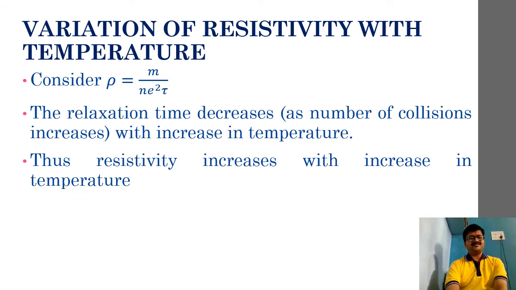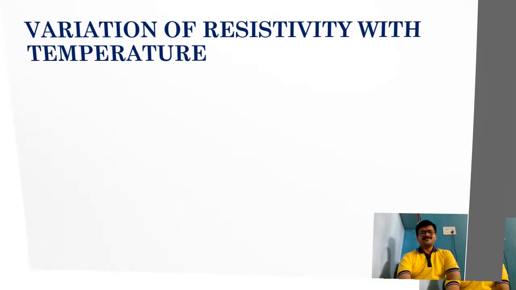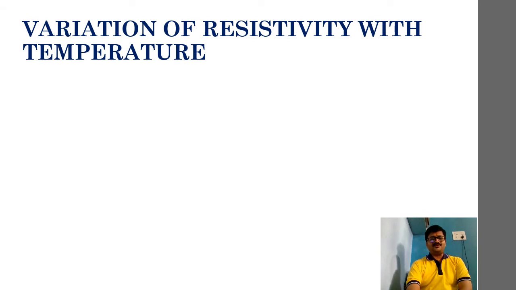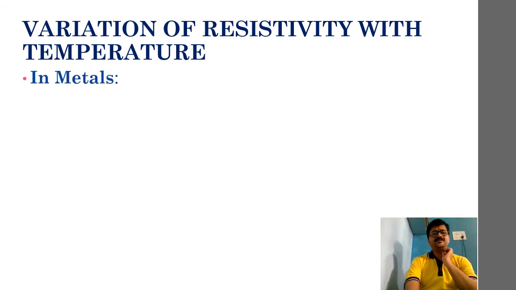Fine. Now let's concentrate on the variation of resistivity with temperature, firstly in metals, because metals are the most important conductors that we are using in current electricity. So we'll try to understand how resistivity varies with temperature in the case of metals.